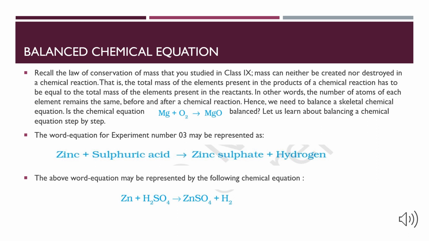The equation that we obtained in the previous slide, that is Mg plus O2 gives MgO, is not a balanced chemical equation, as the amount of oxygen present in the reactant is not equal to the amount of oxygen present in the product. Let's consider experiment number 3. The word equation for the experiment can be represented as zinc plus sulfuric acid gives zinc sulfate plus hydrogen. The above word equation may be represented by the following chemical equation, that is Zn plus H2SO4 gives ZnSO4 plus H2.